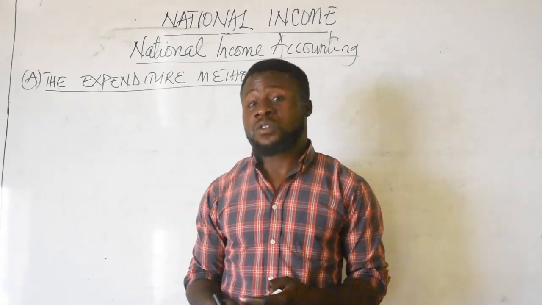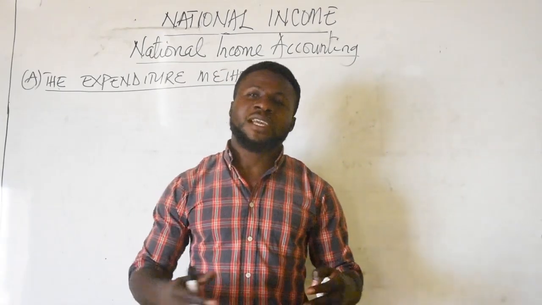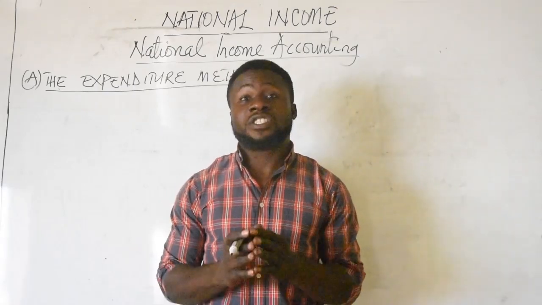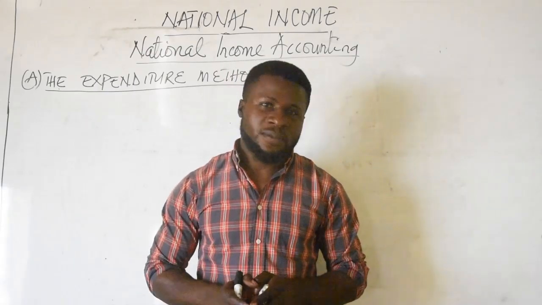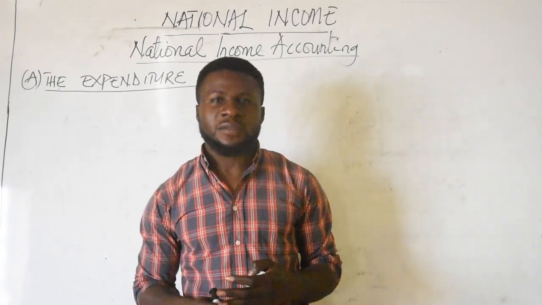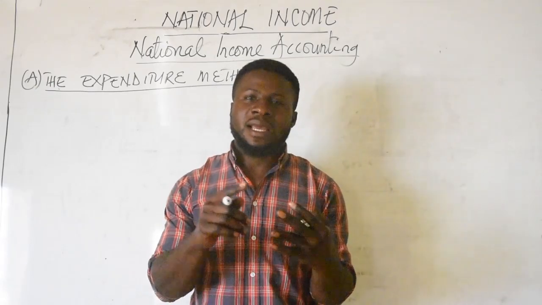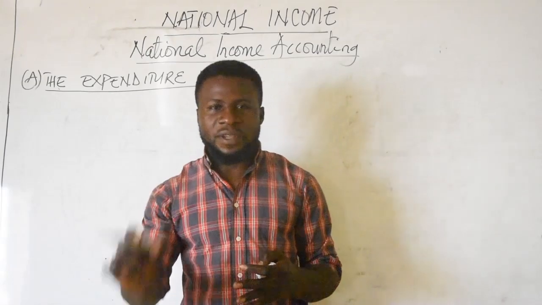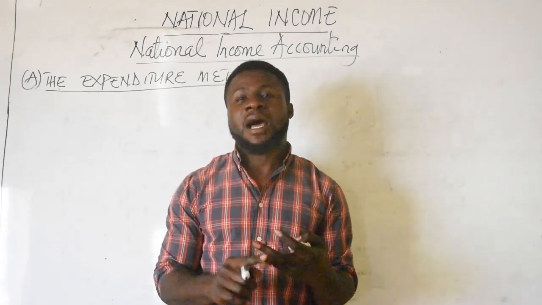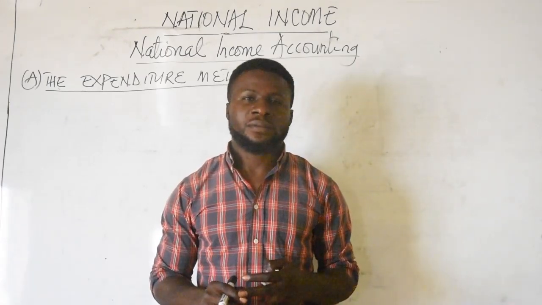And then the government also spends. How does the government spend? The government spends by providing public and merit goods and other expenses that we call G. We will be calling government expenditure G. And then we also have expenses by firms, the government, and even households in terms of imports and exports. These three, the government, businesses or firms, and households, also spend on imports. They also spend on exports as well.